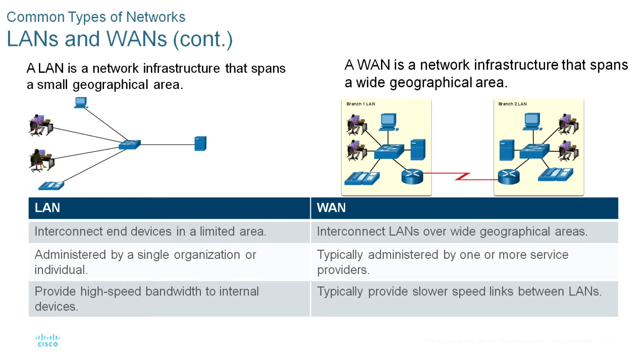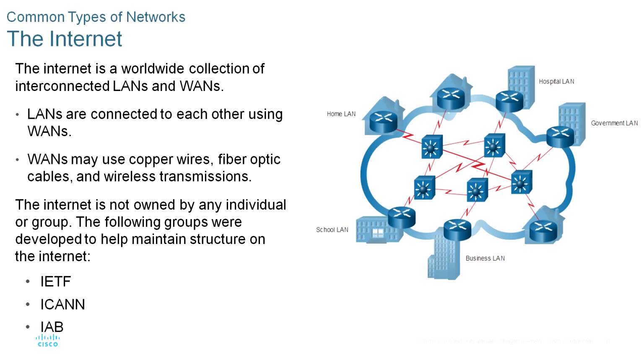Okay. Now you can see the internet. The internet is a worldwide collection of interconnected networks, through internetworks, or internet for short. The diagram shows one way to view the internet as a collection of interconnected LANs and WANs. Some of the LANs are connected to each other through WAN connections. WANs are connected to each other.